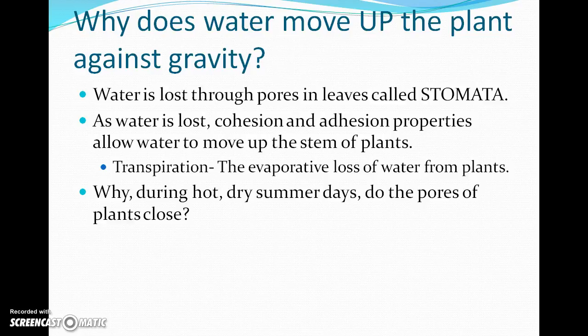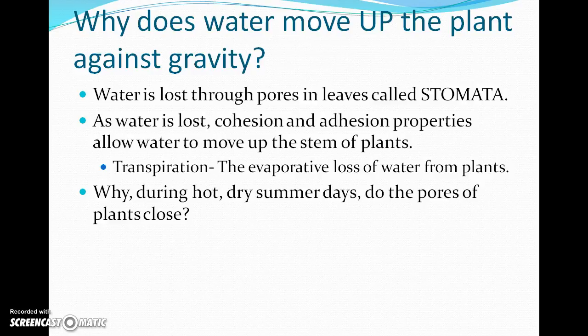So what's happening is in your leaves, you have these tiny little pores called stomata, and stomata help regulate the amount of water in the leaf. So on a very dry or a very hot day, those stomata, those little holes in the leaves, are actually going to close so that your plant doesn't lose a whole lot of water. On a very rainy or humid day, those stomata will open so that water can move in and out of the leaf. Now, those stomata don't provide enough water coming into the leaf to have that be their only source. The water still has to come from the roots and move up the xylem.